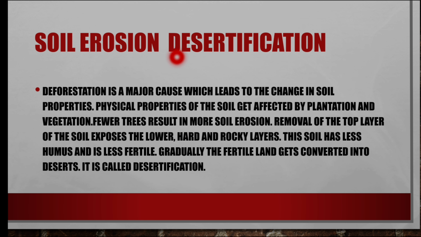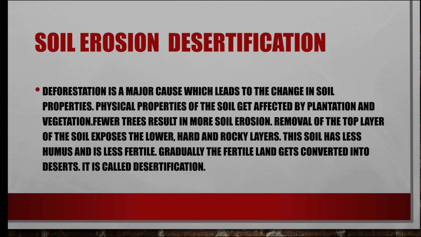Soil erosion, that is desertification. What is desertification? Deforestation is a major cause of changes in soil properties. Physical properties of the soil are affected by plantation and vegetation. Fewer trees result in more soil erosion because removal of the top layer of the soil exposes the lower hard and rocky layers. So the soil has less humus and is less fertile. Gradually, the fertile land gets converted into deserts. This is called desertification.